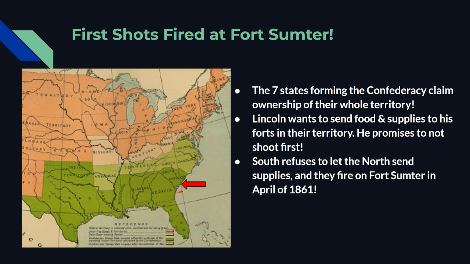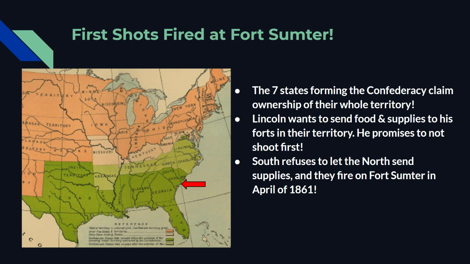So right where this arrow is, Fort Sumter is right around there. Abraham Lincoln needs to send food, water, medicine, stuff like that to his troops and to the people that are living in Fort Sumter. But the South, in South Carolina, they say, hey, if you do that, we're going to consider that an act of war, so you cannot send these supplies.